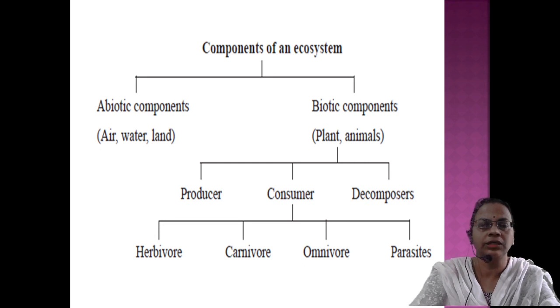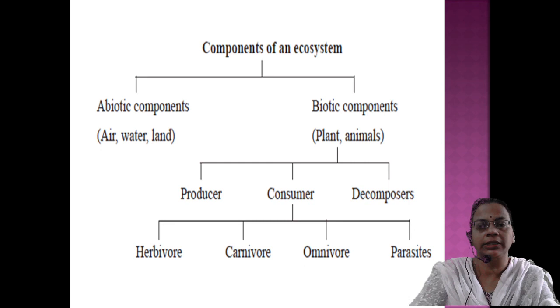Second category is carnivores. Carnivores don't directly eat plants, but eat the herbivores, that is, the flesh of other animals. So tiger, lion, etc. come under carnivores. The third category is omnivores. Omnivores are organisms which eat plants as well as the flesh or meat of other animals. Typical examples are sparrow and crow.